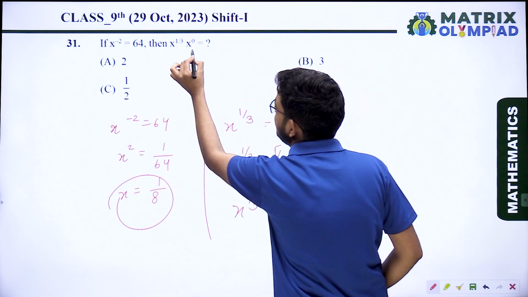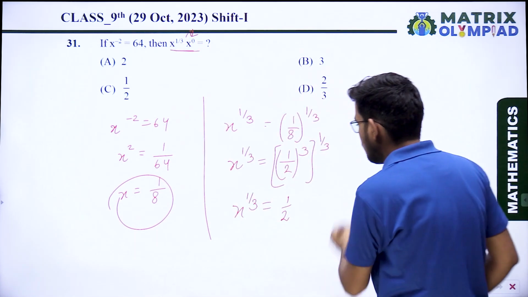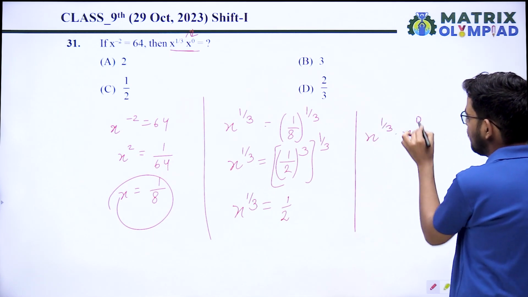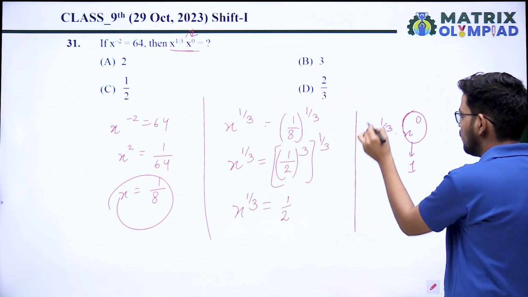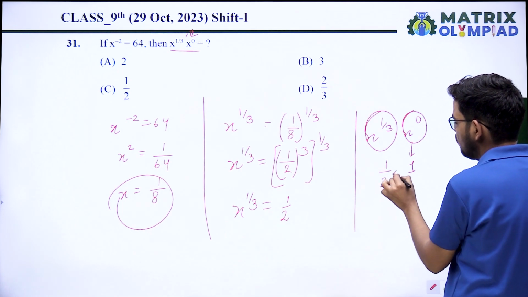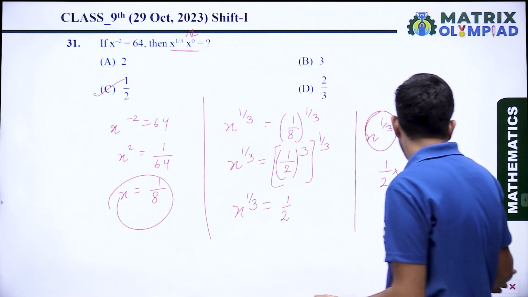It is asking x raised to power 1 by 3 into x raised to power 0. What is the value of x raised to power 0? That is 1. And what is the value of x raised to power 1 upon 3? That is 1 upon 2. So 1 upon 2 into 1, that is 1 by 2. Option C is the correct answer.